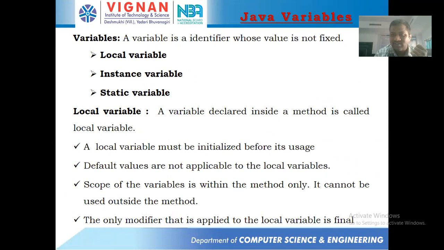We also discussed static variables: the variables which were declared inside a class by using the keyword static, and those variables are called static variables. The special thing you need to remember for instance and static variables is that for every creation of an object, separate memory will be allocated for instance variables. Whereas for static variables, the memory is allocated only once, and it is shared by all the objects. If one object manipulates the static variable, there will be an effect on other objects. That is the difference between instance and static variables.